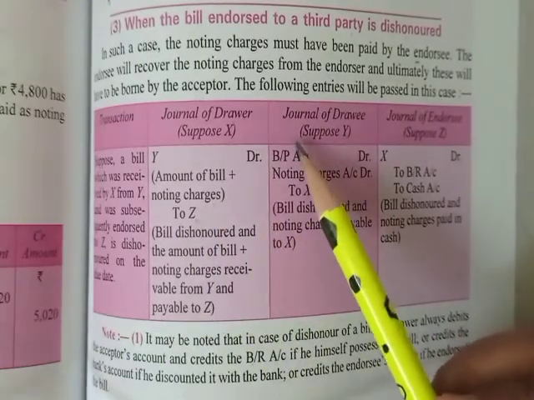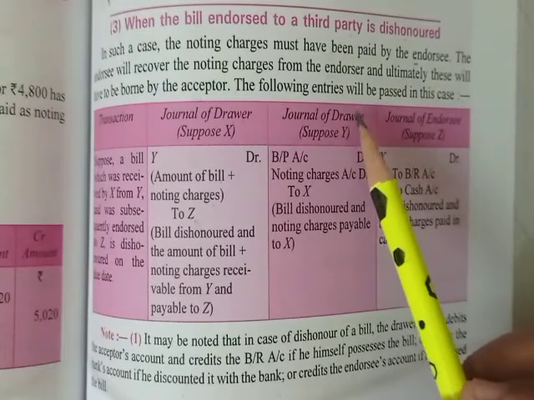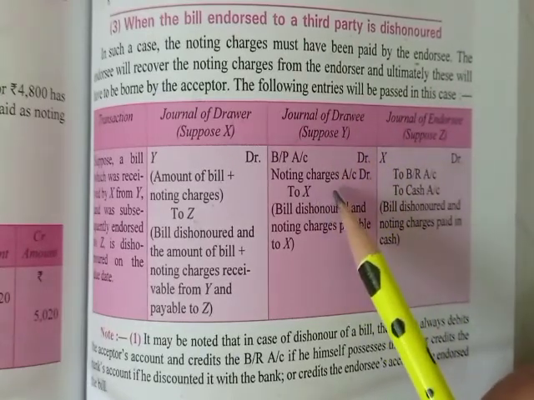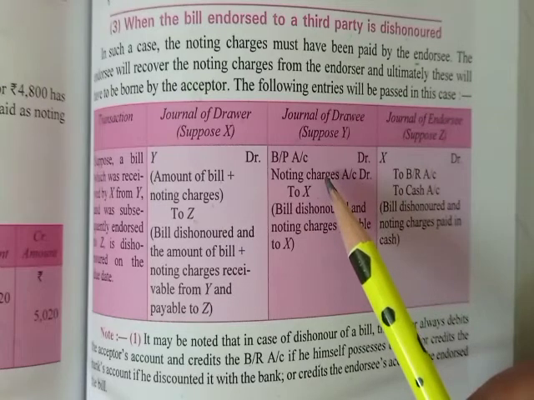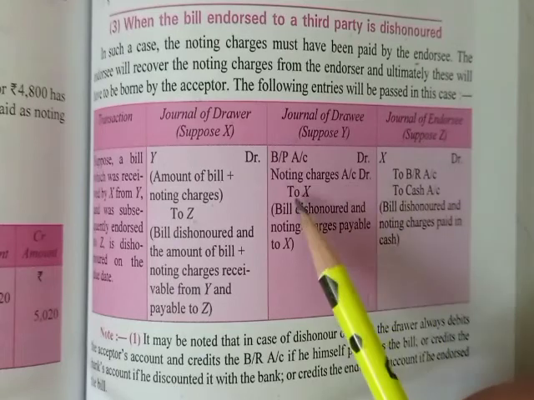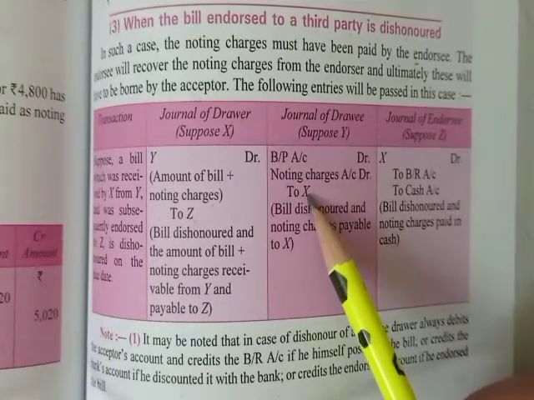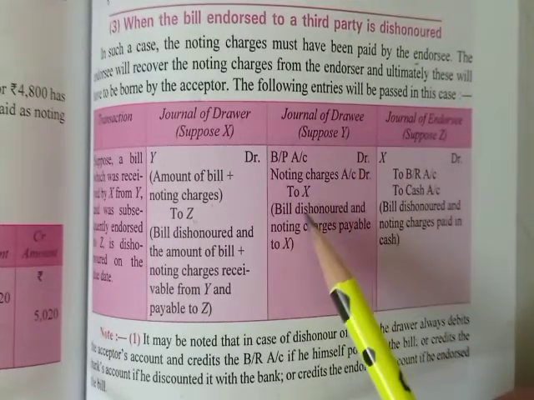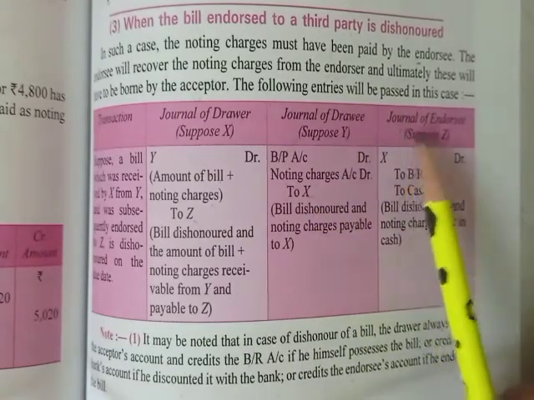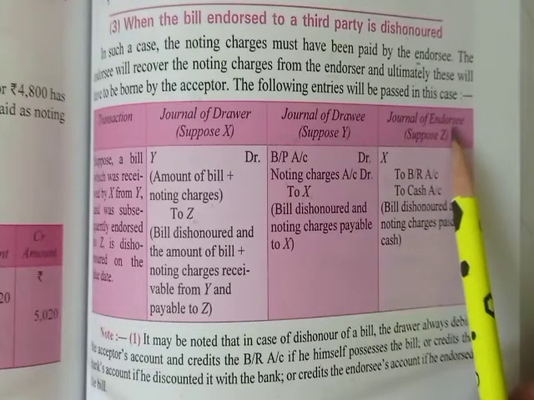Now come to the books of the drawee. In the books of the drawee the same entry will be passed, no difference will be there, as we discussed in the previous two cases also. Bills payable account debit, noting charges account debit to X account. X is the drawer. Always in the drawee's books the name of the drawer will be written. Now come to the books of the endorsee.